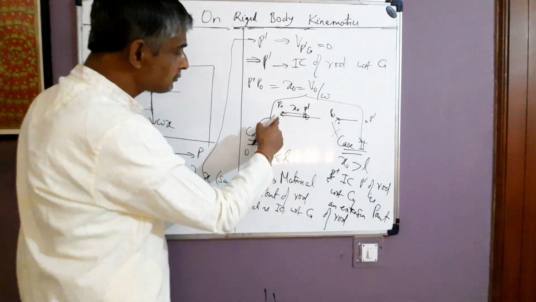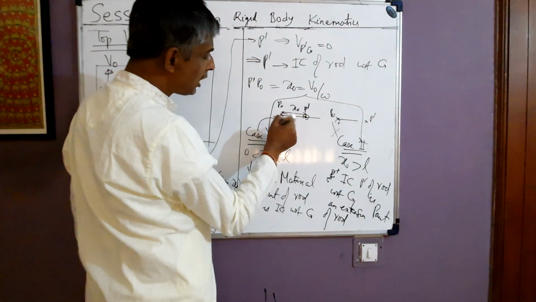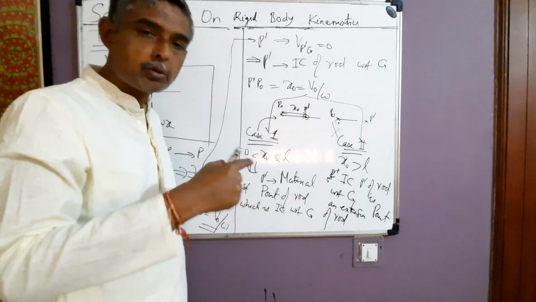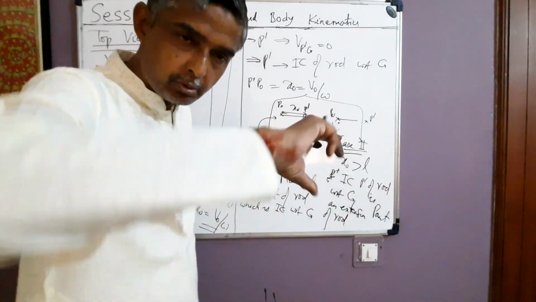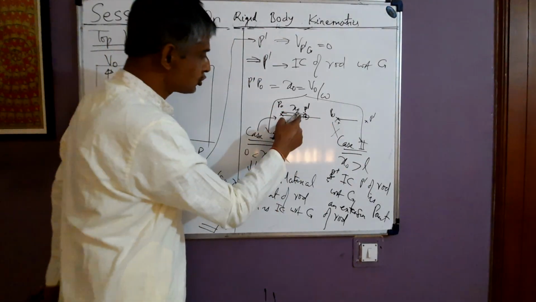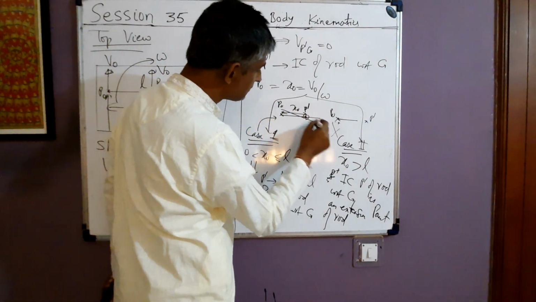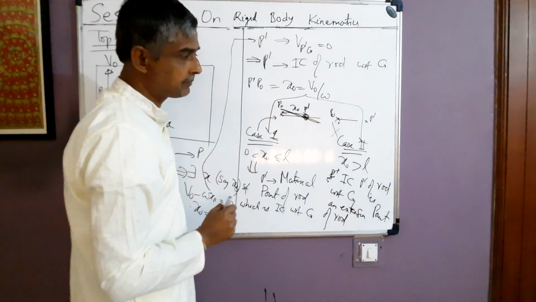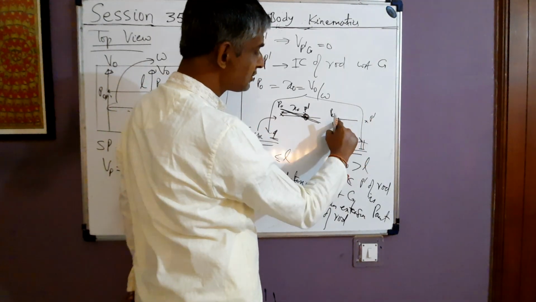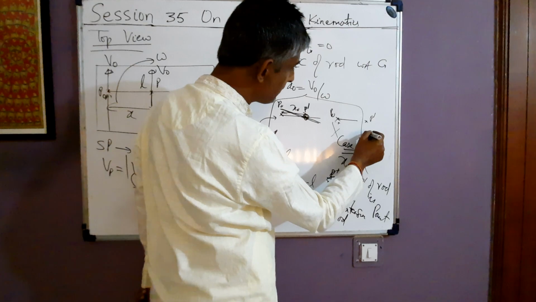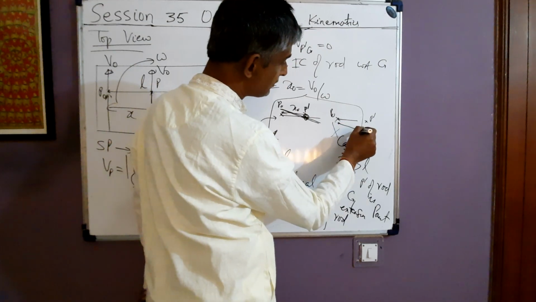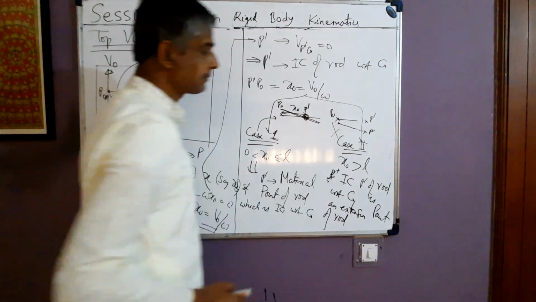Okay. And one more thing, just after hitting, the rod is turning about this point P dash, the IC. As I told just now, the rod begins to move about its IC. The body rotates about its IC. A short time later, what happens? The rod becomes something like this. See, the rod is turning about P dash. It is just after hitting. In a very short time later, the rod will become something like this. If you extend it here, it cuts P dash here.